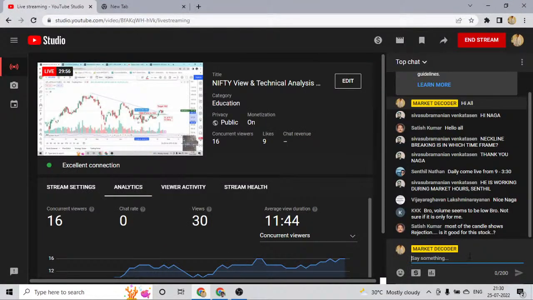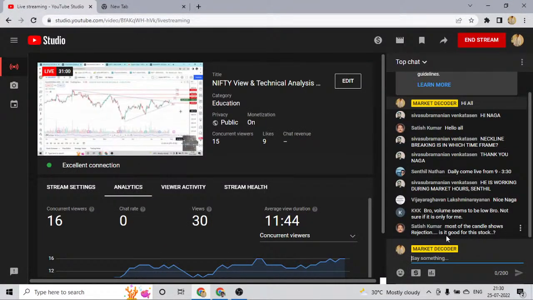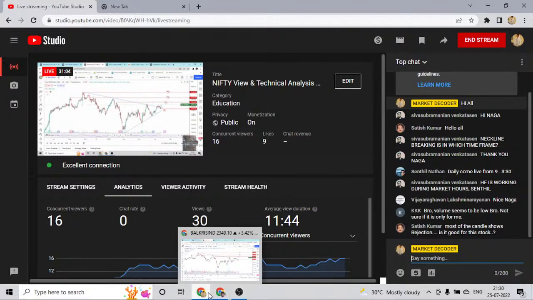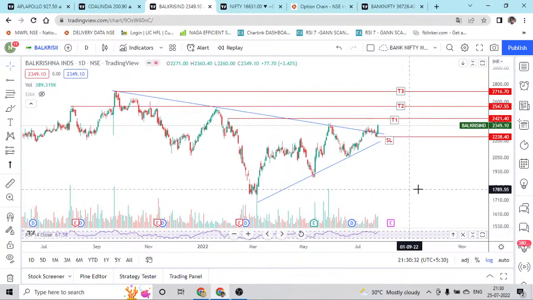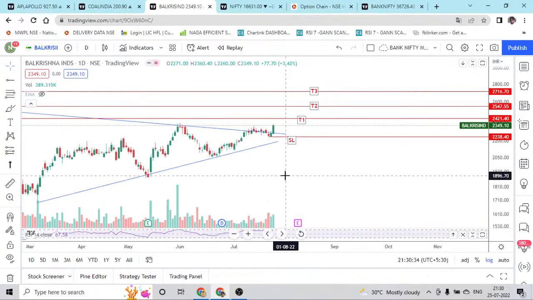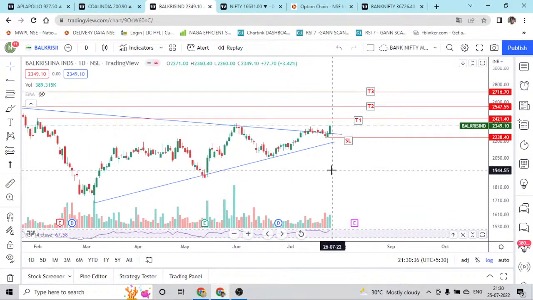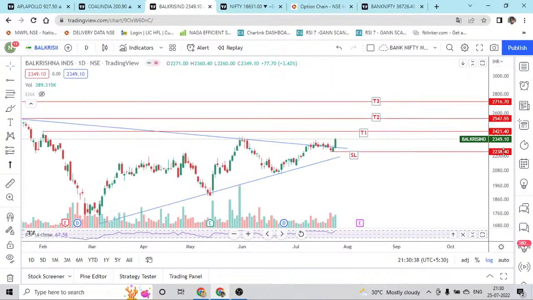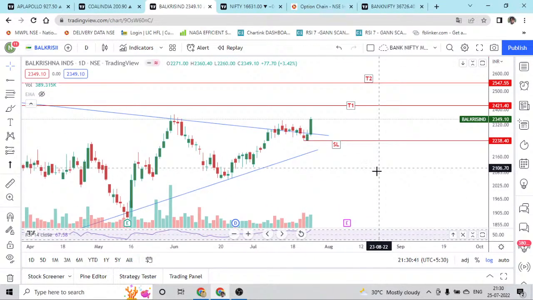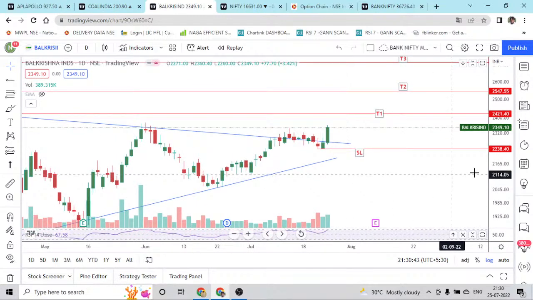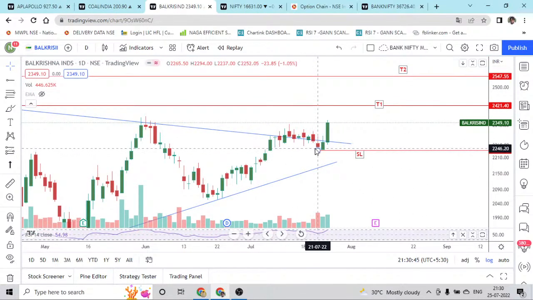Okay, it is already 9:30, so most of the candle shows rejection. Is it good for the stock? Which one, sir? Balakrishnan Industry. Sir, if you look at this candle, I'll zoom in. I'll show one more conviction point.